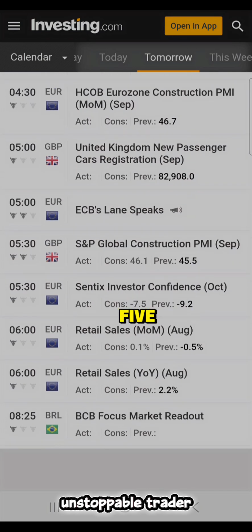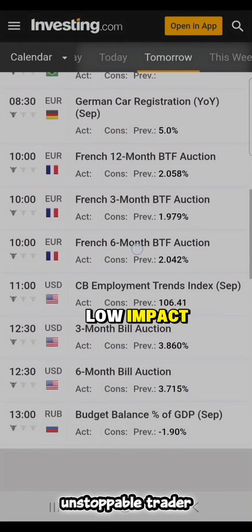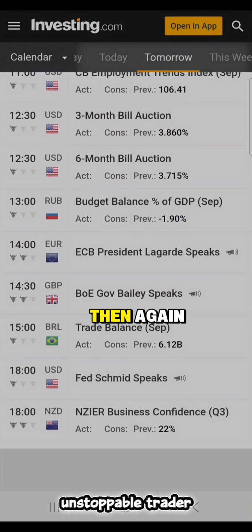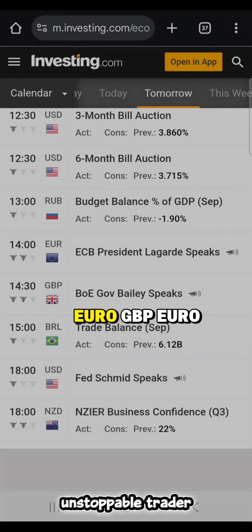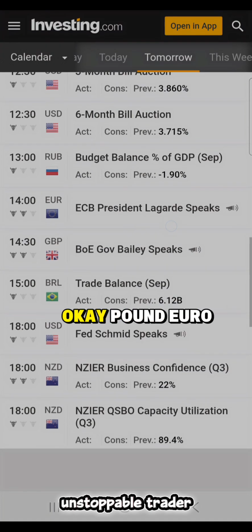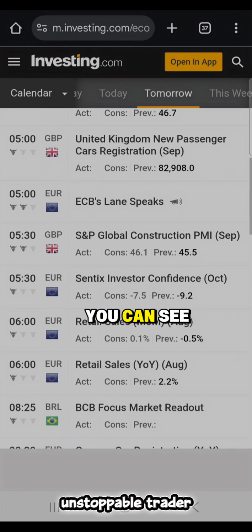Then you can see from 5 to 5:30 there are two medium impact news, so you should avoid trading from 4:45 to 5:45. Then low impact, no problem. Then again at 14:00 there is a medium impact. You should avoid this pair, Euro GBP, Pound and Euro. Then you can see all the news.